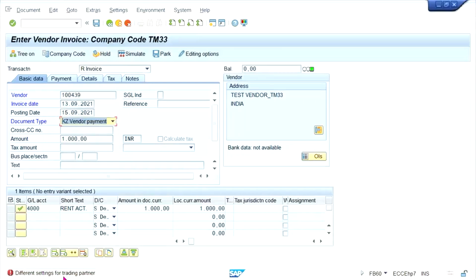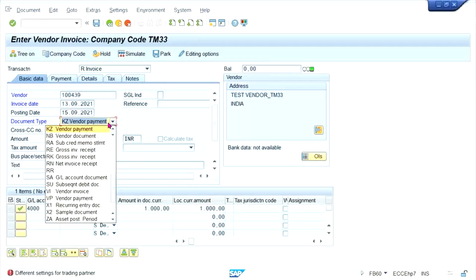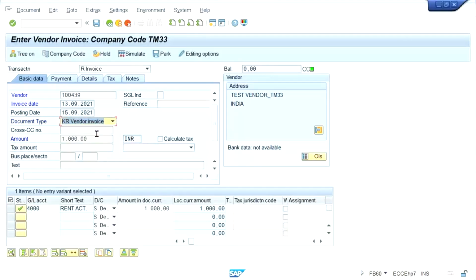But KZ has a different setting, because this is an invoice we are posting, so the system will not accept it. But if you copy the KR document type and create a different document type, that will be accepted by the system here. So ready for input means you can put any document type as input here.